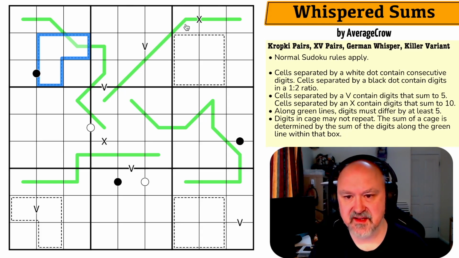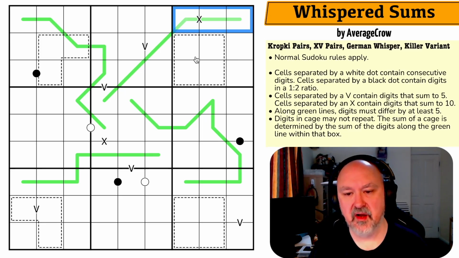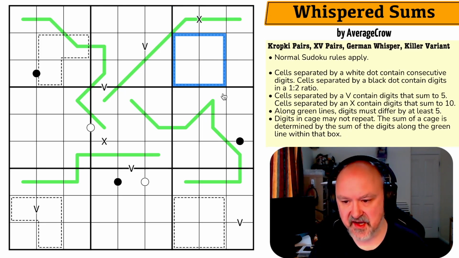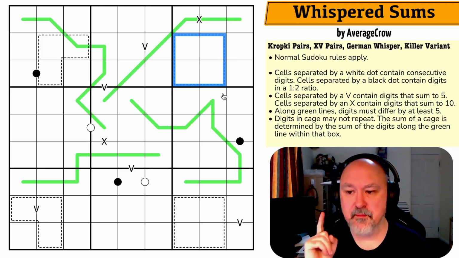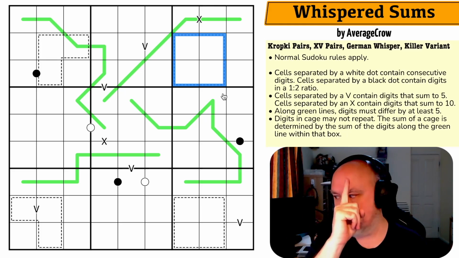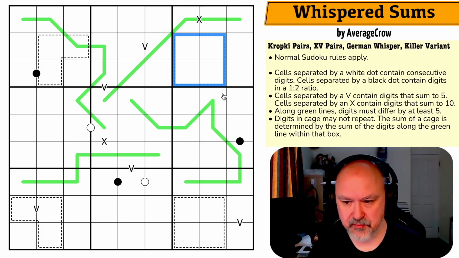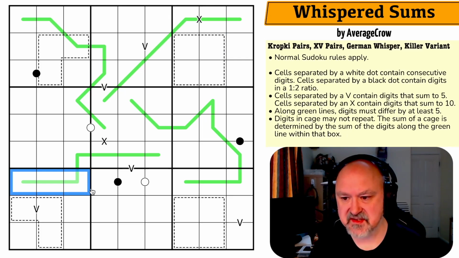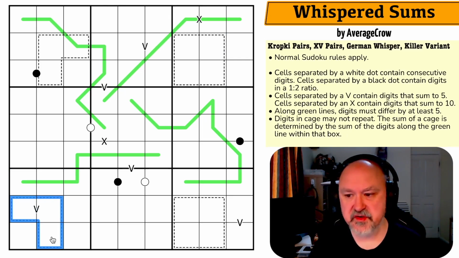So, for example, in this cage, the sum of this cage is the same as the sum of those 3 digits, because the sum of the 3 digits on the green line here will be the same as the sum of the digits in the cage. Really interesting. Now, the example given, which will be in the description and in the puzzle, is if box 7 has the digits 1, 8, and 2 along the line within that box, then the killer cage must sum to 11, which is 1 plus 8 plus 2. That's what we know.